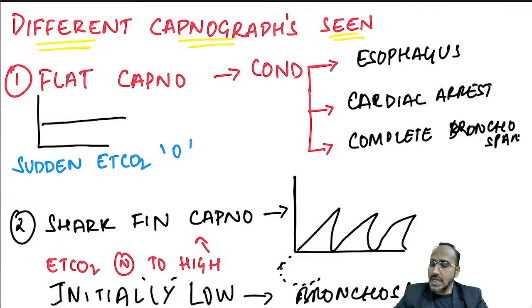Next, guys, shark fin capnography. Just look over here, guys. If you are seeing a shark fin capnography, the capnograph appears like a fin, shark fin. What does it indicate? The patient is having bronchospasm. I'm not talking about complete bronchospasm, just bronchospasm. Initially, it is usually low, but then ETCO2 rises.